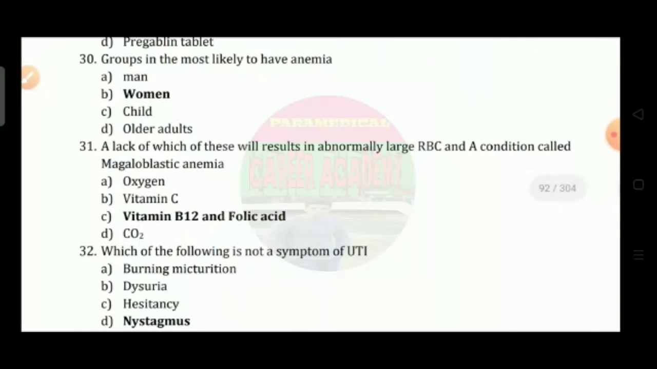Question number 30: which group is most likely to have anemia? Option A, man; option B, woman; option C, child; option D, older adults. So the correct answer is option B.